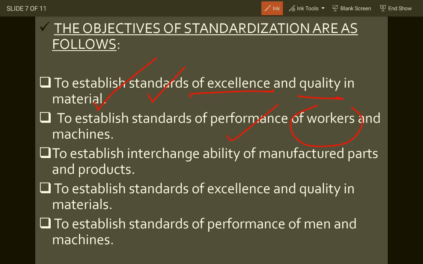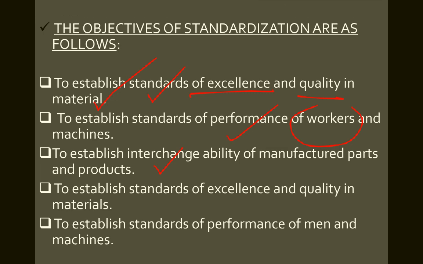F.W. Taylor said that the objective is to establish interchangeability of manufactured parts and products. To establish a standard of excellence and quality in material, same. To establish a standard of performance of men and machine, everything should be standardized and of good quality. The workers should be given a target or a standard output they should make in a particular day. Everything should be fixed and standardized, so that the performance of the worker is enhanced and is efficient as well as effective.